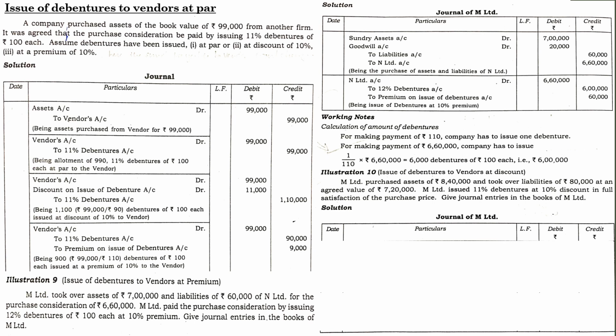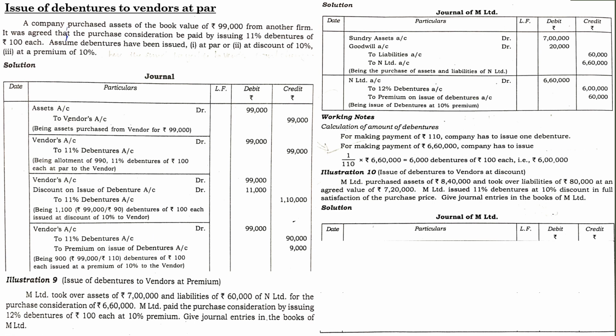So these are the cases you have to deal with in an examination, and I believe you have understood these methods and techniques. You need to consider these two situations differently. Here it is the purchase of an asset, so the entry will be different, and for purchase of business, the entry will be different, even though the concept remains the same. In finding out the value of debentures in both situations, there is one difference. Here the value of debentures is computed by dividing the value of the asset by the price of one debenture. Here if you think like that, you will get confused.